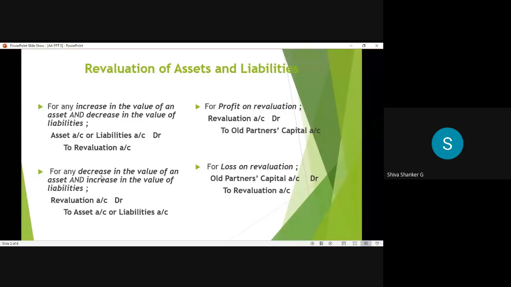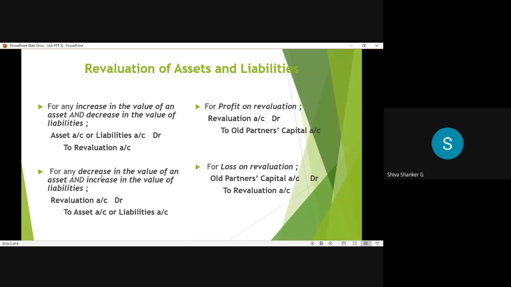In revaluation, if the value of an asset is decreased, or the value of a liability is increased, that becomes a loss to the business. So that's why in this case we debit revaluation account. And what we credit: which asset is decreased, that asset account is to be credited, and which liability is increased, that liability account is to be credited.